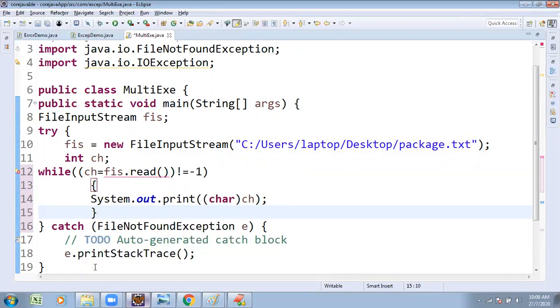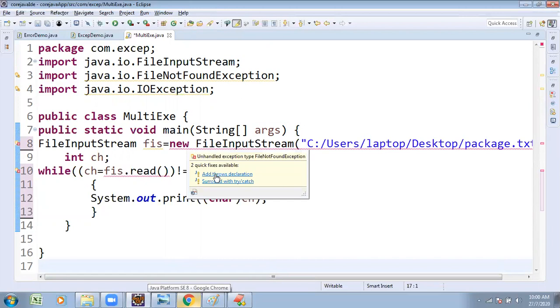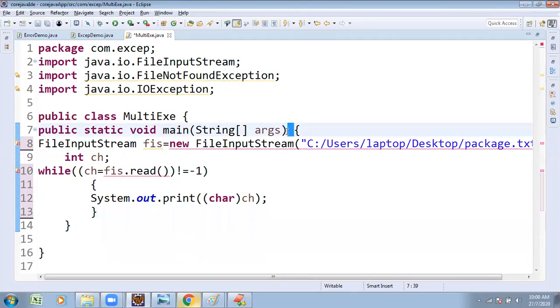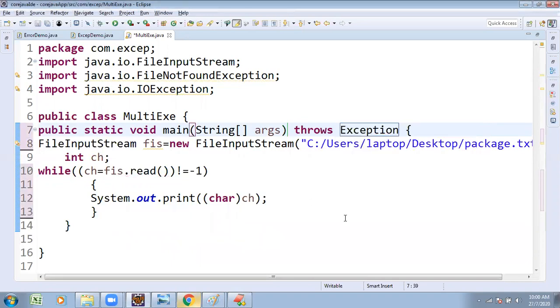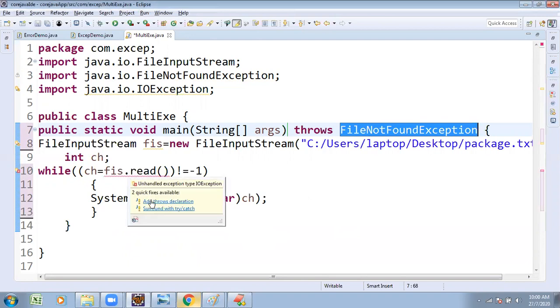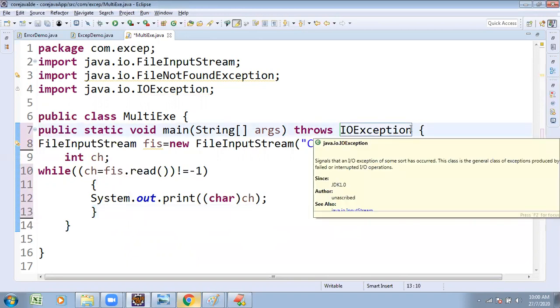But instead of writing all this code, observe what change I am going to make. Here we are getting multiple exceptions. Another type of solution is the throws solution, the throws exception or throws declaration. Observe the main method now: it does not have any throws. I am adding a throws declaration, and instead of that, calling Exception. Add a throws declaration, otherwise add FileNotFoundException. Similarly, in this line, a throws declaration for IOException. So instead of writing FileNotFoundException and IOException, I am going to change one more small piece of code here.